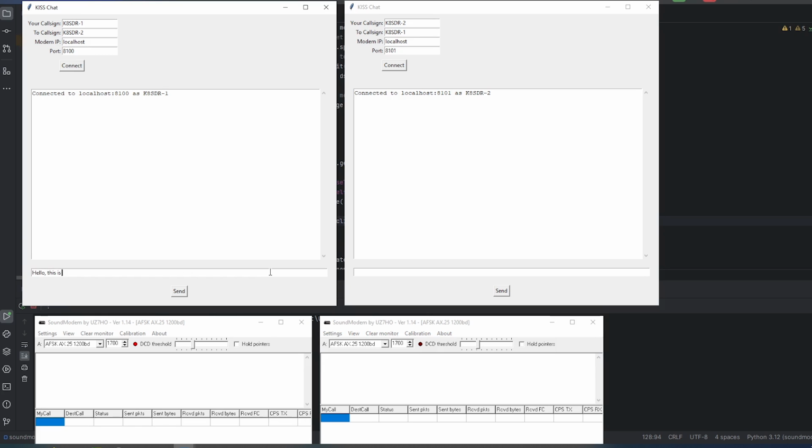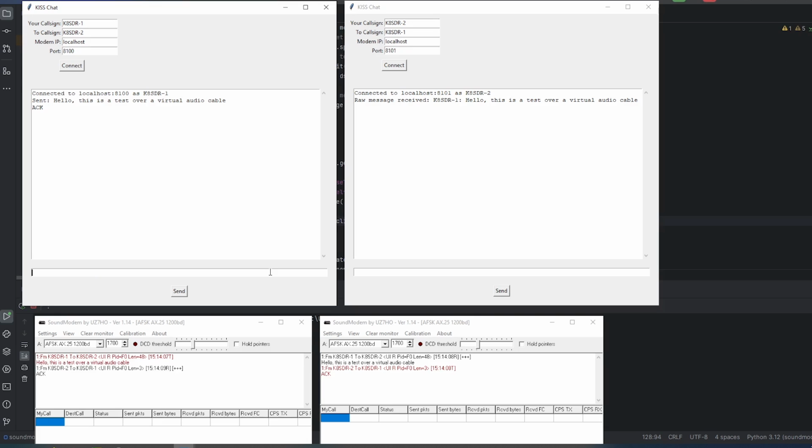So by default, the application is starting up with AFSK 1200, which is the same thing used for APRS communication. And you can see that my application does send an ACK back and forth to ensure that we do a retry if the client did not receive our message on the first attempt, and it'll do that up to 3 times.